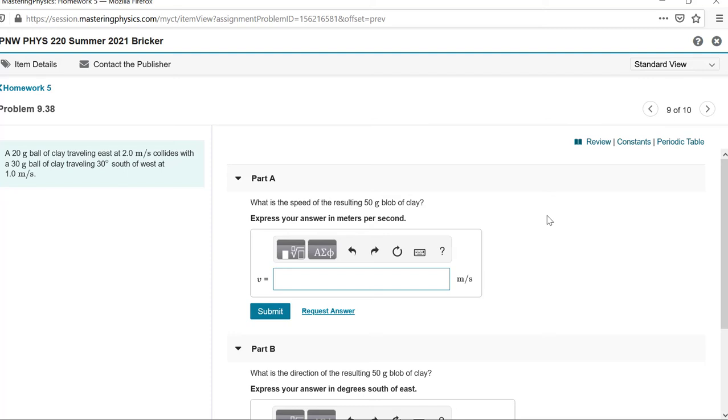Okay, so we'll have to figure out the speed of the clay afterwards in the x direction, the speed of the clay afterwards in the y direction, and then we can get the overall speed of the blob of clay afterwards. And if we know the x velocity afterwards and the y velocity afterwards, you can figure out the direction that it's traveling. So this isn't really harder than what we've done. It's just that there's more to it because we've got to do the x direction and the y direction, so there's twice as much work. But it's not harder per se. It just takes longer. All right, let's set this one up.